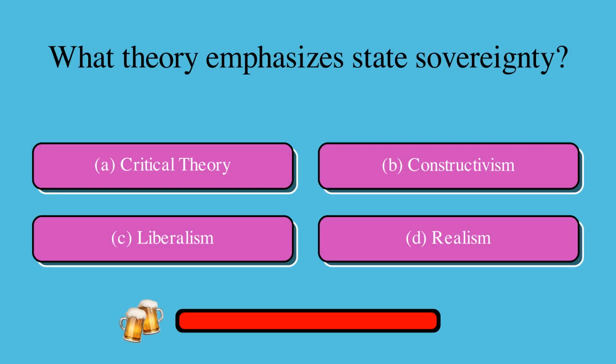What theory emphasizes state sovereignty? Is it A. Critical theory, B. Constructivism, C. Liberalism, or D. Realism? The correct answer is D. Realism.